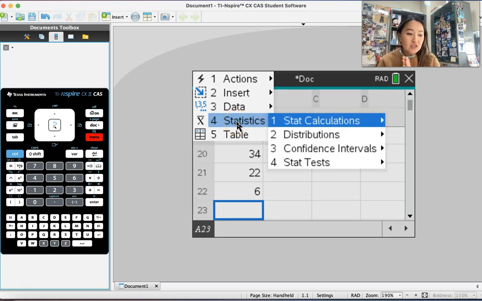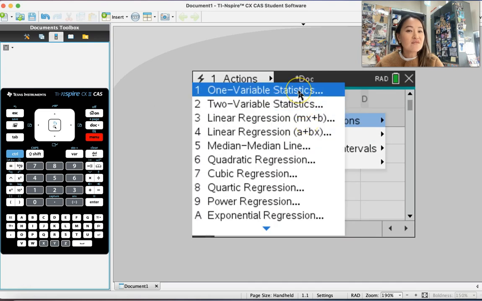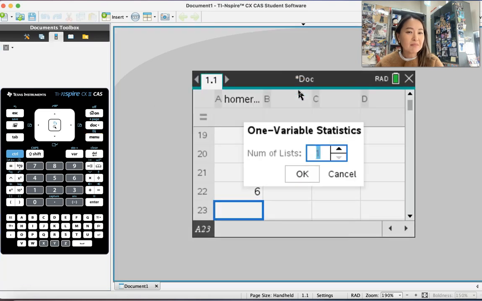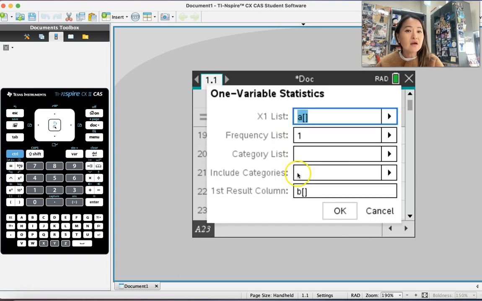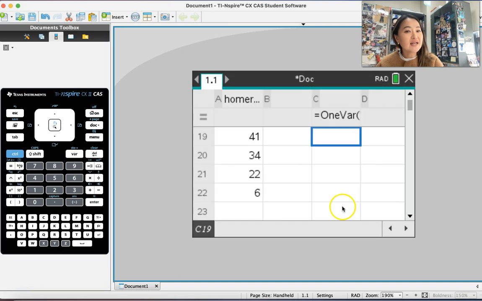So right now, what we're doing is one variable statistics, and I'll show you what kind of information it produces. We're going to do stat calculations, and we're going to do one variable statistics. I wonder what that means. Number of lists, just one. Which list is it? It's the number of home runs. You're going to run some data here.